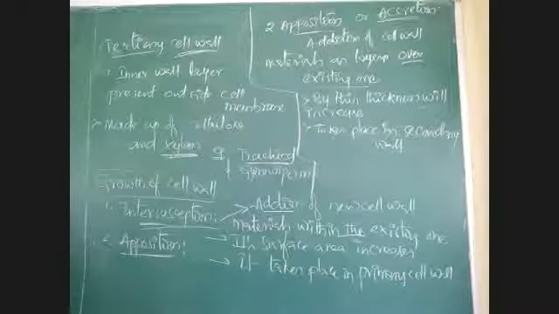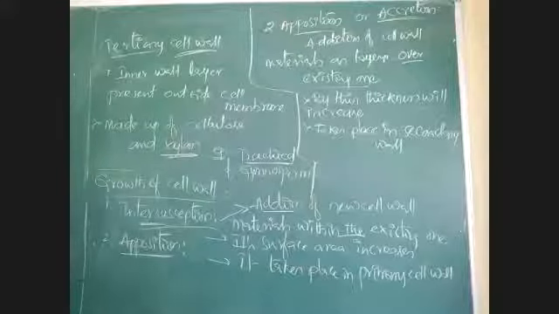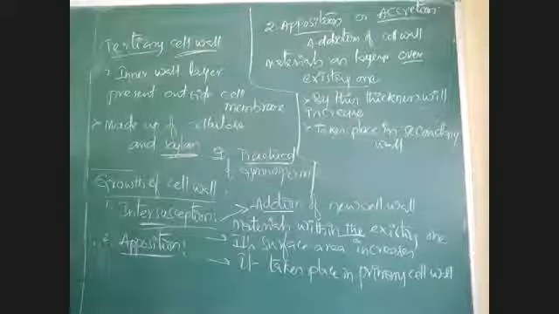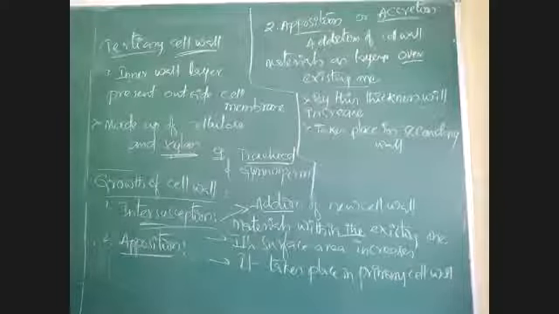Where are cell wall materials like chitin, lignin produced? Within the cell only they are produced. Chitin, lignin, they are produced within the cell. They are added with cell wall to give some particular type of cell.